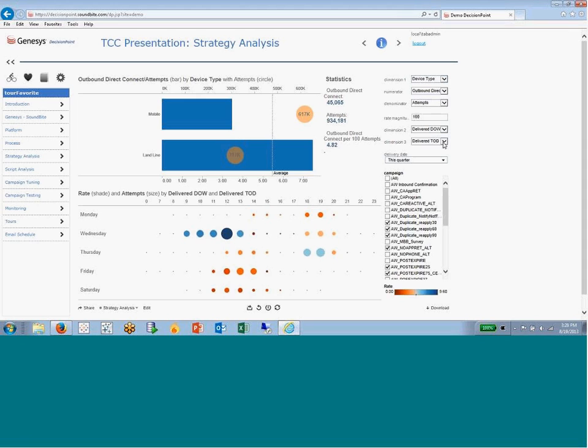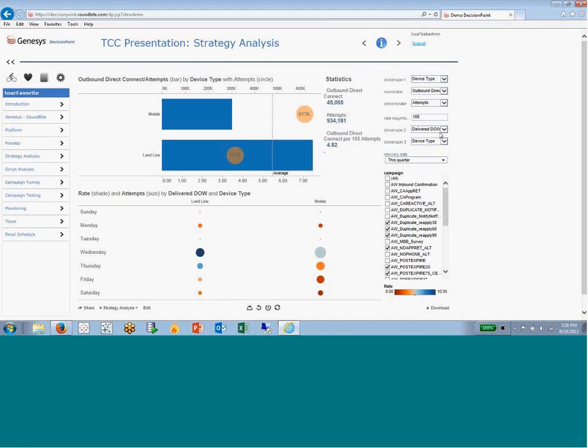Again, we don't need to necessarily look at this just by time of day and day of week. I can change how I'm looking at the different dimensions on this grid below. I just changed it to landline versus mobile. We can see that Wednesday still seems to hold for landline or mobile.